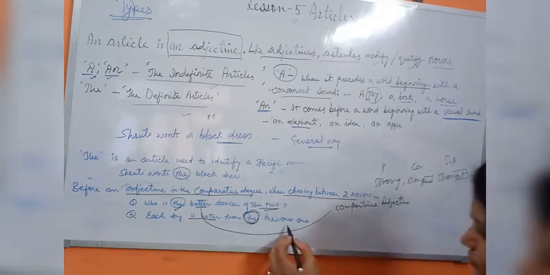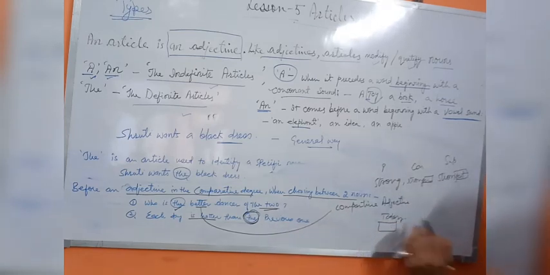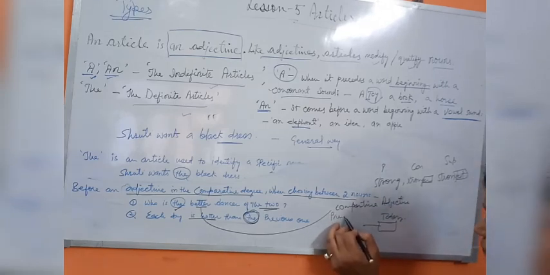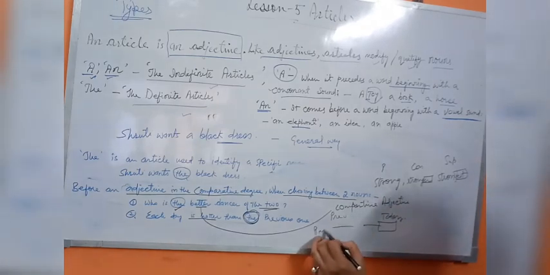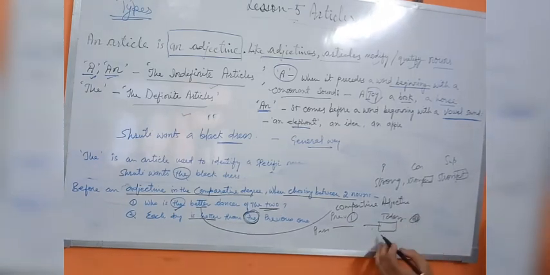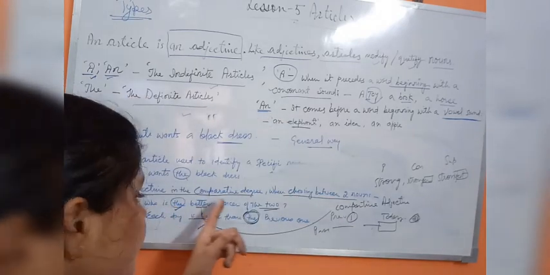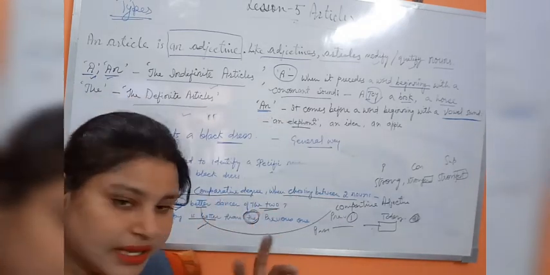Here also the comparison is between two things, meaning the day which is today. Suppose this day is today, and then a previous day that has passed. So now this day is one and this day is one. So there are 2 days, so a comparison between 2 days. So the next day is somewhere hotter than the previous one. So here also two nouns are given, and it says that the is used with an adjective in a comparative degree, when you have to choose any one between two.